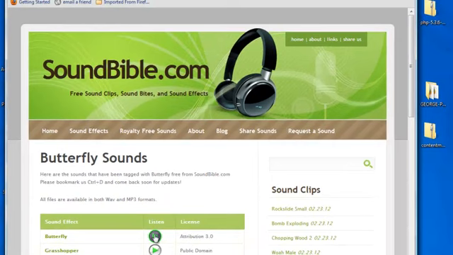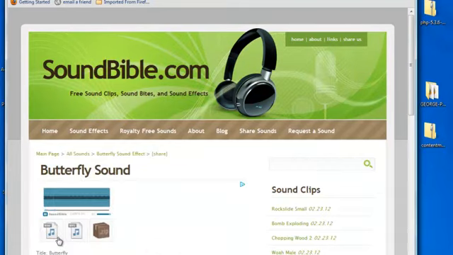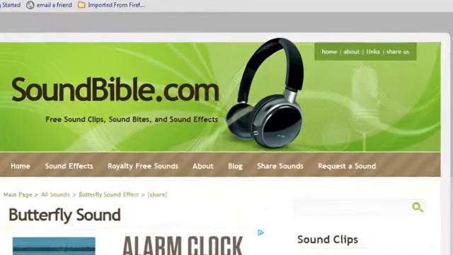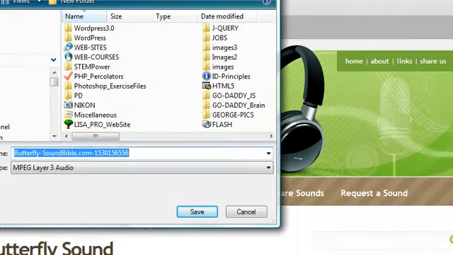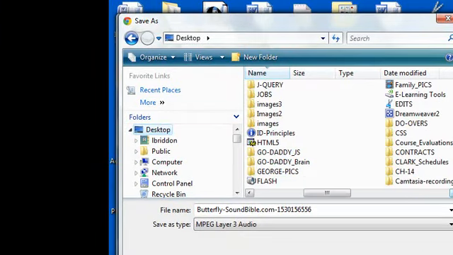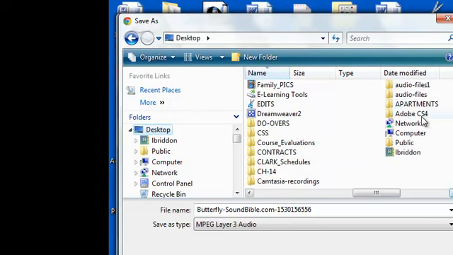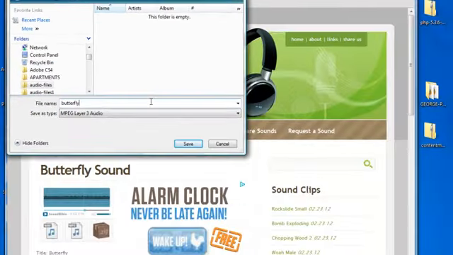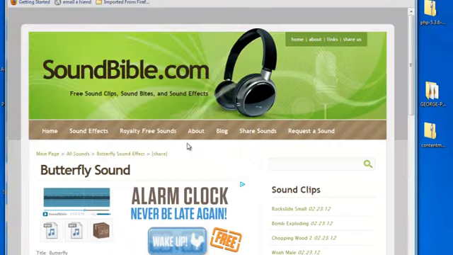And when we find something we like, we click on the link to download and save. We're going to select the MP3 icon. Navigate to our desktop folder we created called Audio Files. Name our sound. And click Save.